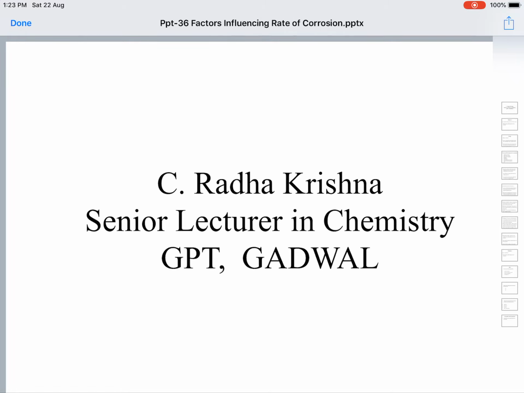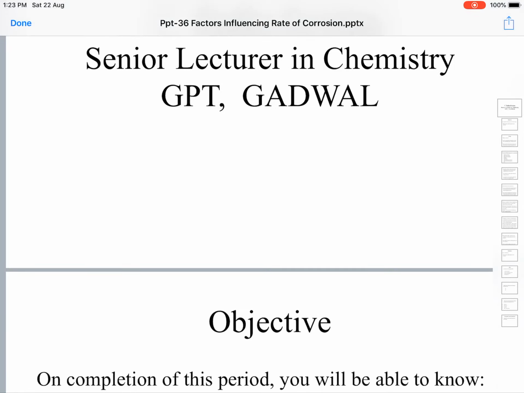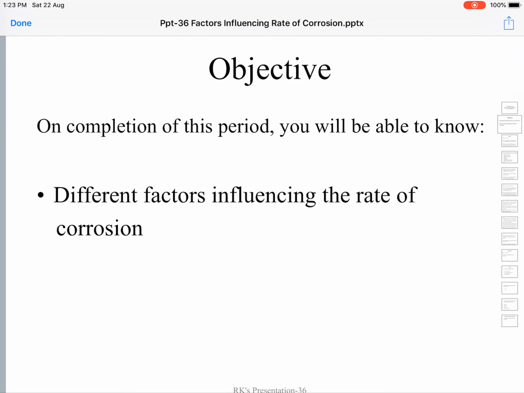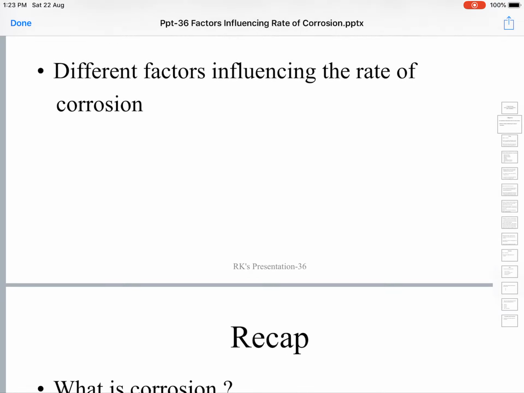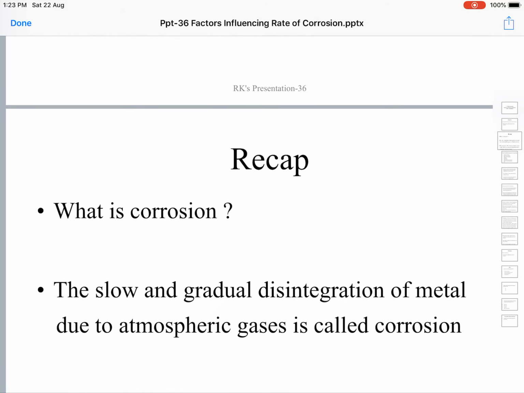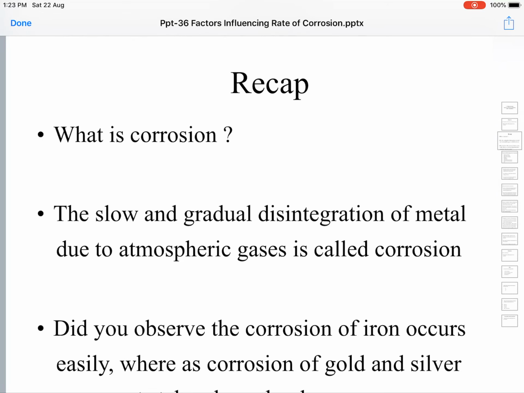In the last class, we started corrosion, a new chapter after finishing environmental studies. In this class, let us learn the different factors influencing the rate of corrosion. Before going further, let's recapitulate what we learned in the last class.